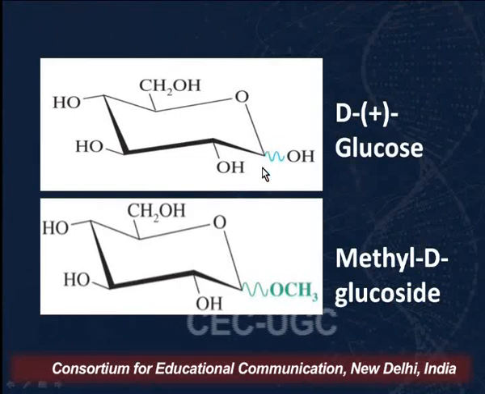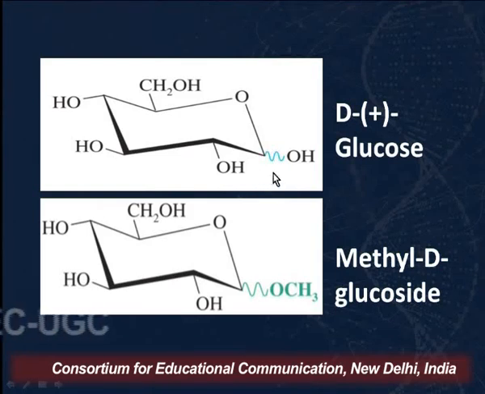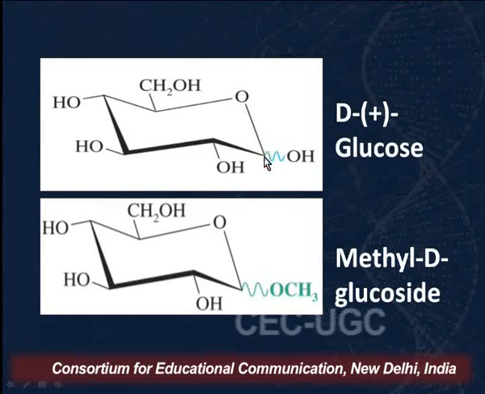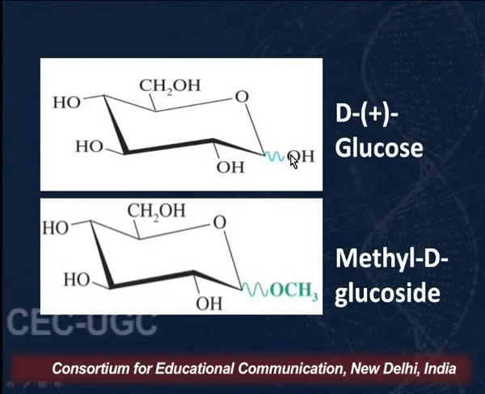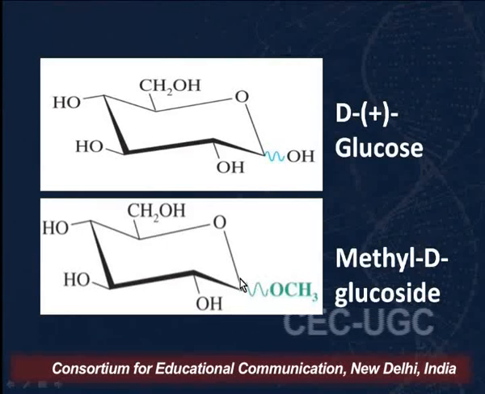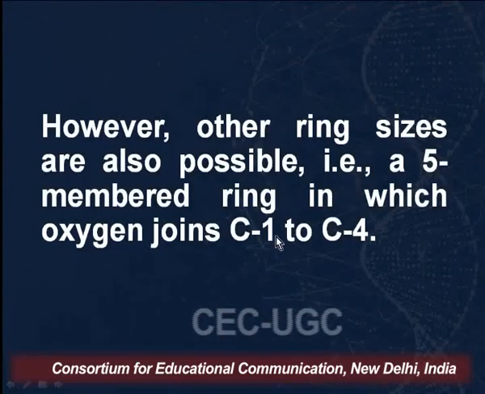We've taken the general stereochemistry. Now you know if this OH is on the lower side of the ring, at the axial position, it represents the alpha form, and if it is at the equatorial position, then it is the beta form. Similar is the case here, that we've ignored the stereochemistry. But now the question arises, there is another possibility.